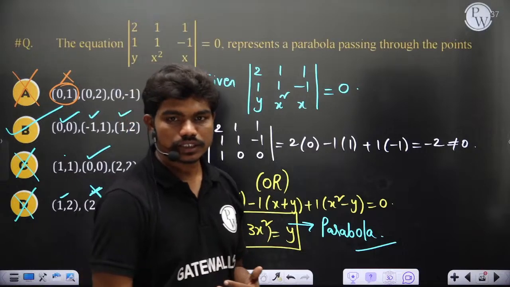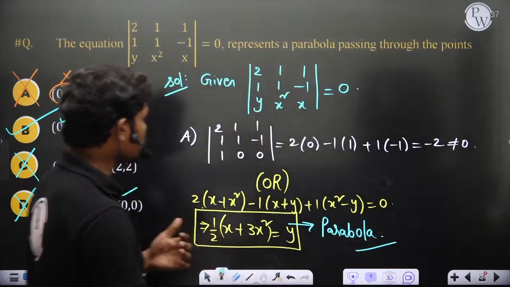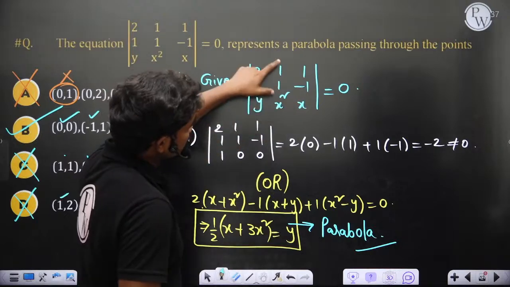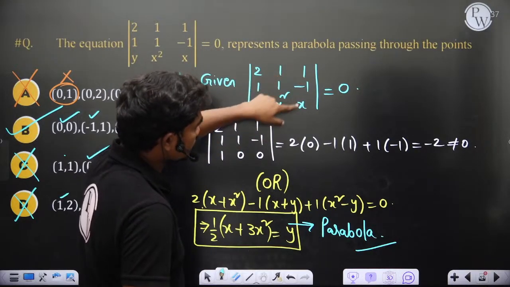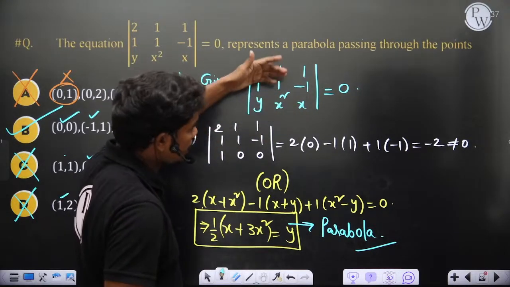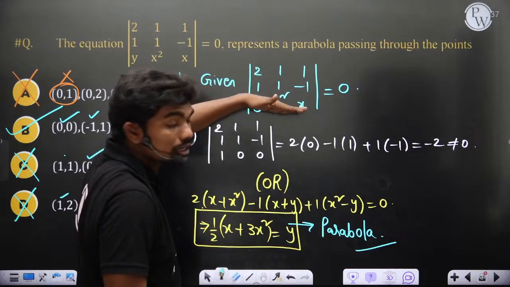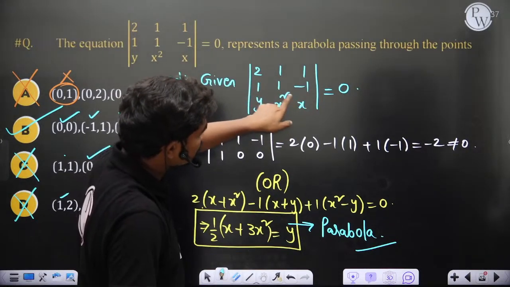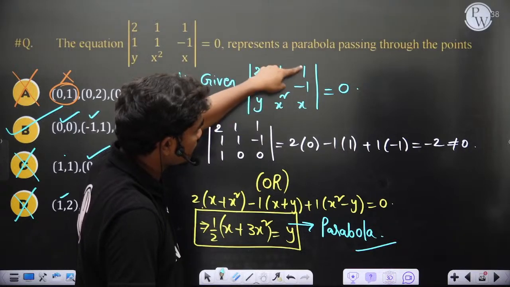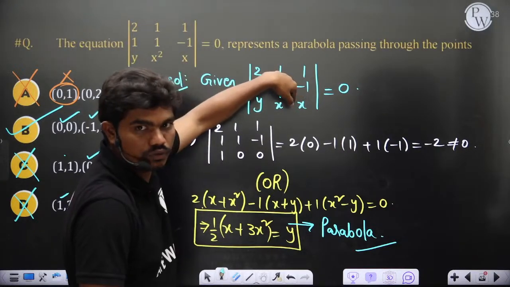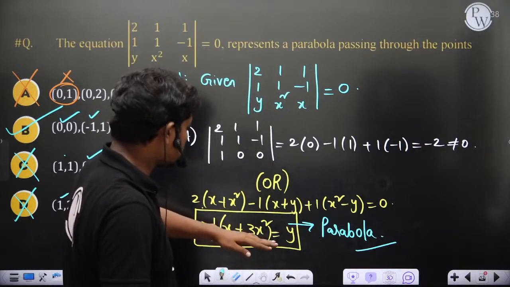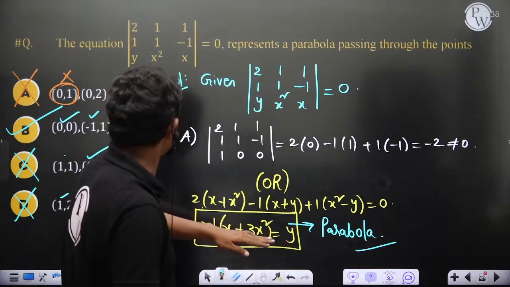So now let's once check minus 1 comma 2. Minus 1 comma 2 will definitely not satisfy, because you may feel that the first and third rows are identical when you put minus 1 comma 2, but this will be minus 1 and this will be plus 1. So there is a minus 1 and plus 1 difference in the last column, so that's why it won't be 0. Okay. Method 2.